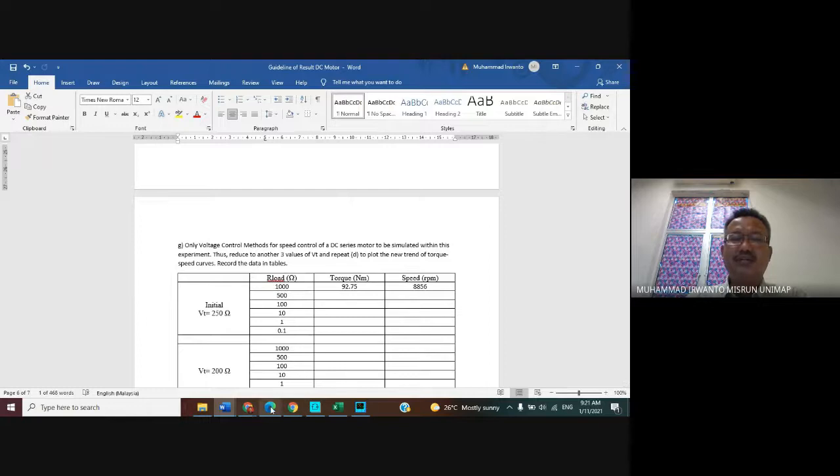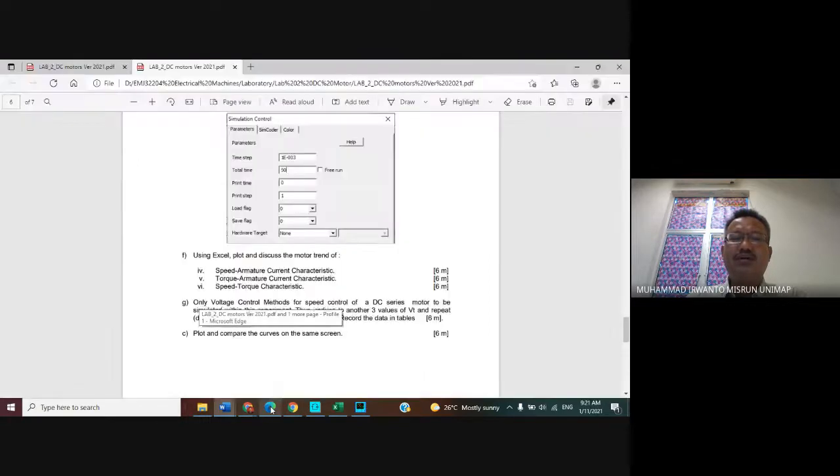Okay, and then 4G says only the voltage control method for speed control of the DC series motor is to be simulated within this experiment. Thus, reduce to another 3 values of terminal voltage and repeat D to plot the new trend torque speed curve.